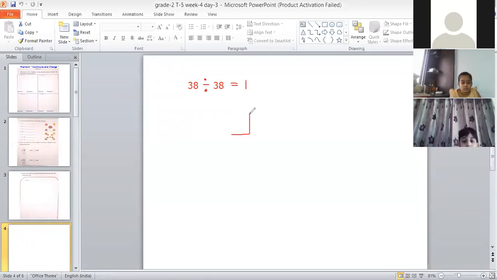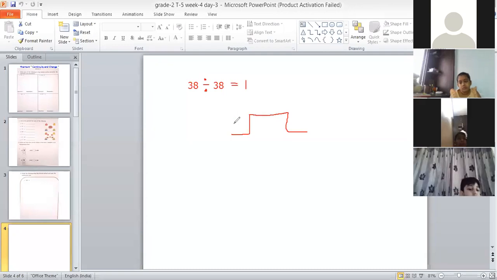Can anyone tell me why we are getting 1 here? If we are dividing any number by itself, why will we get answer 1? Is there anyone who can tell me? Yes, Lohit, unmute yourself, please. It will go one time. Very good, that's correct.